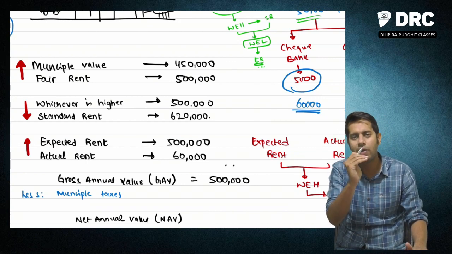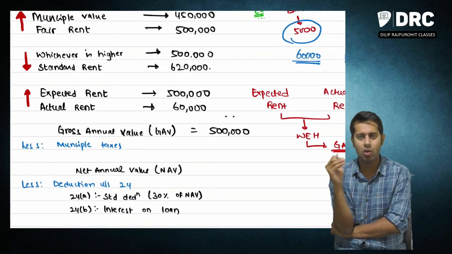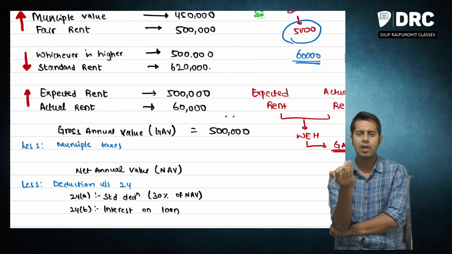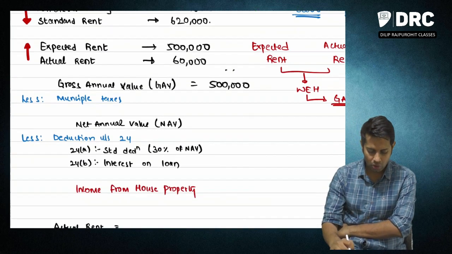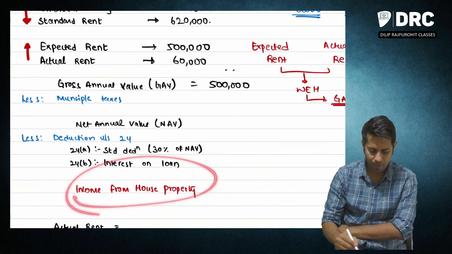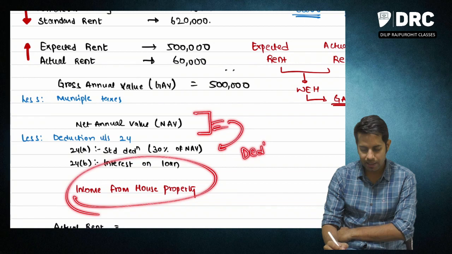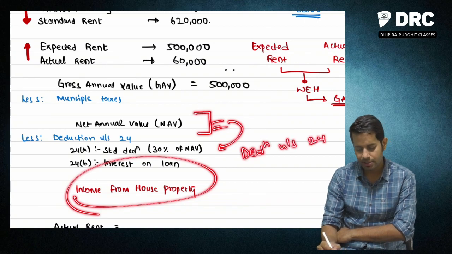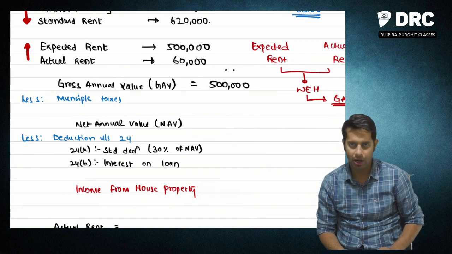From this gross annual value, you should reduce municipal taxes. You will get something called net annual value. From this net annual value, reduce deductions under section 24. You will get your income from house property.